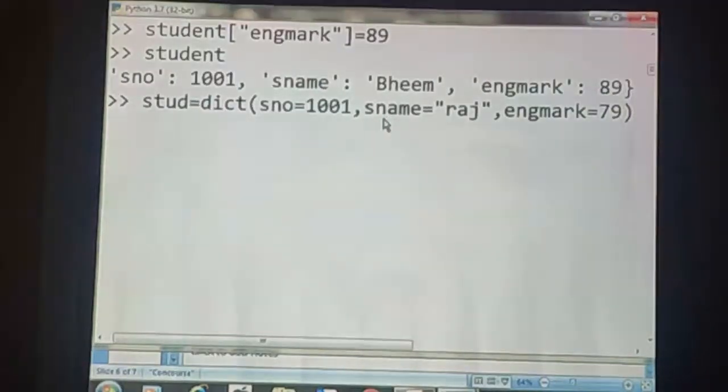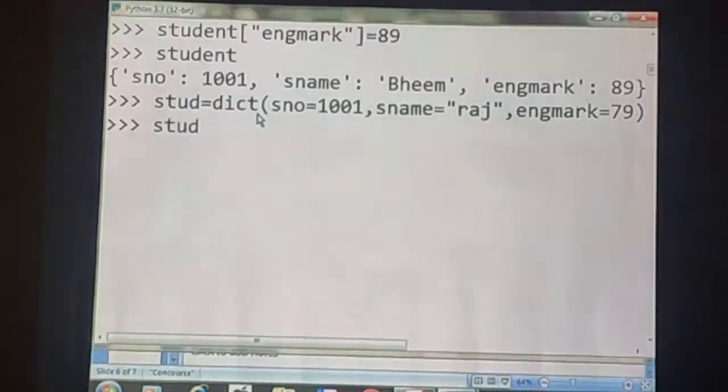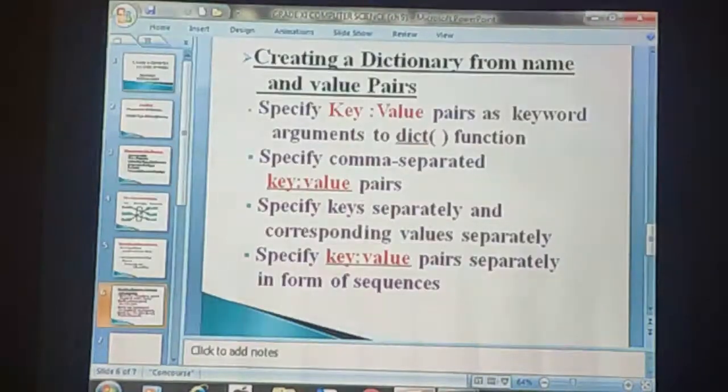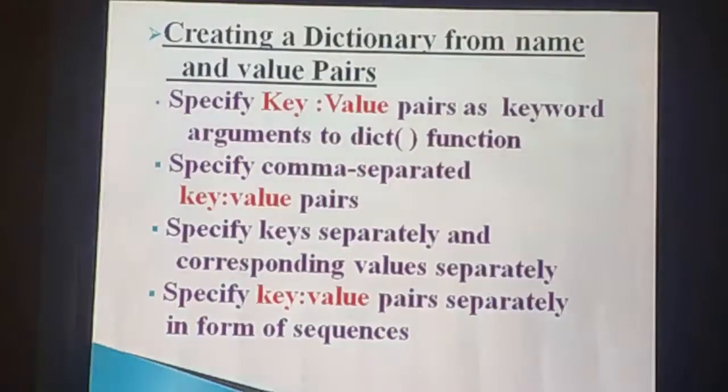Did you understand, student? Here I used keys as arguments, and also I did not enclose these string type keys within quotes. Okay, but I will not get any error. Let us check. See, you have got the three key value pairs. So by using the dict of constructor function, I specified the key value pairs, that means key value pairs as keyword arguments to the dict of function.